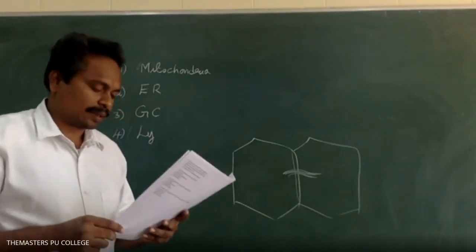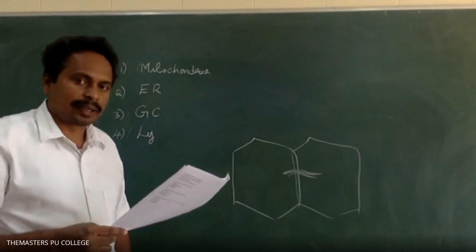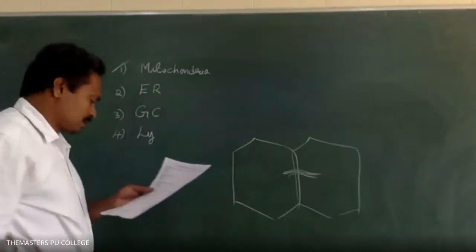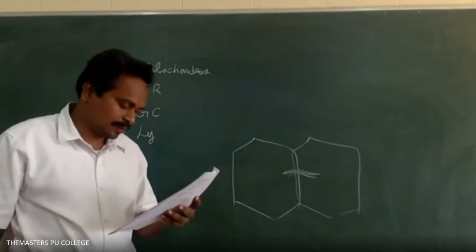I repeat the question. Which of the following cell organelles is not considered as a part of endomembrane system? Option 1, sir, mitochondria. Very good. Option 1, mitochondria.